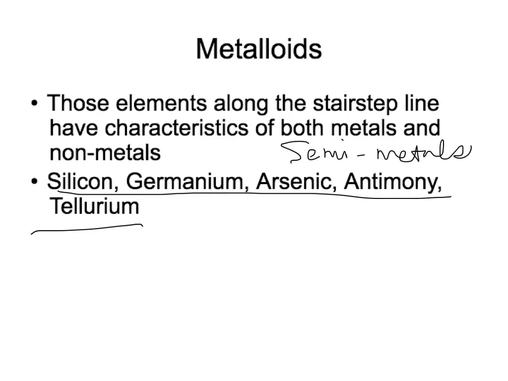So there are usually about 3 different groupings you can make in a periodic table. Those that are true metals, those that are true nonmetals, and those that are a little bit on the edge there, a little bit of both.